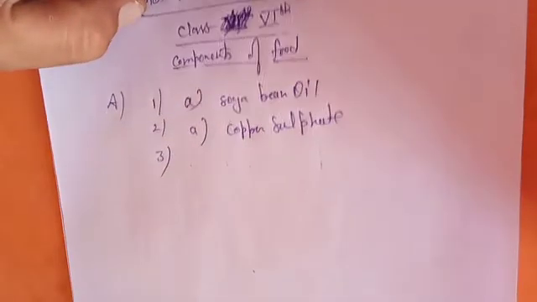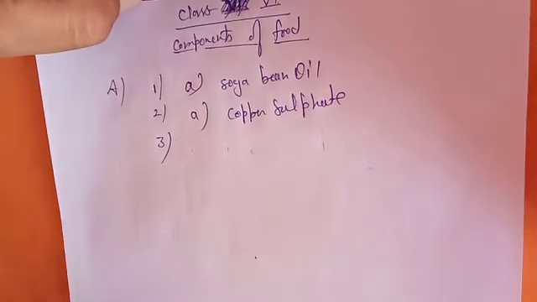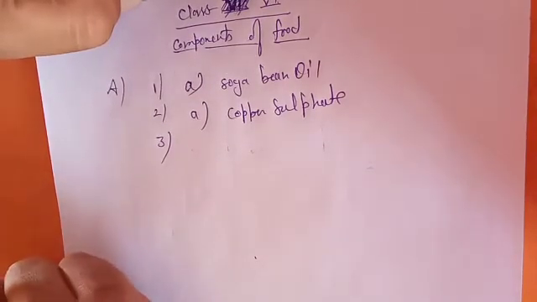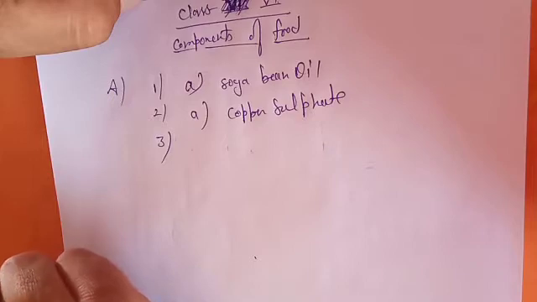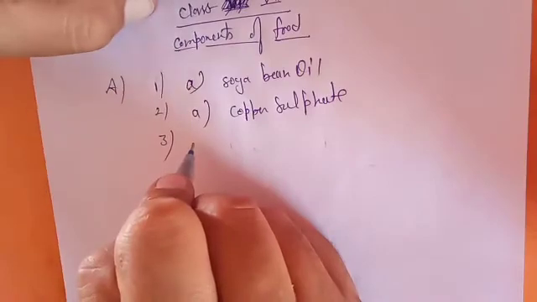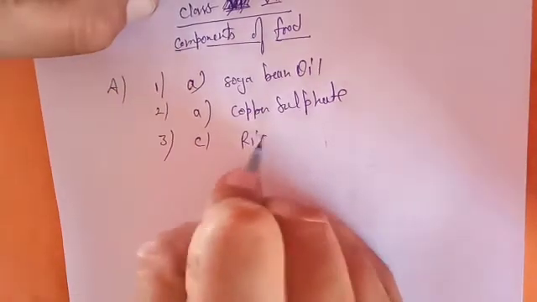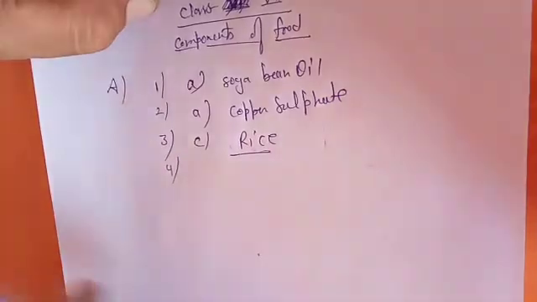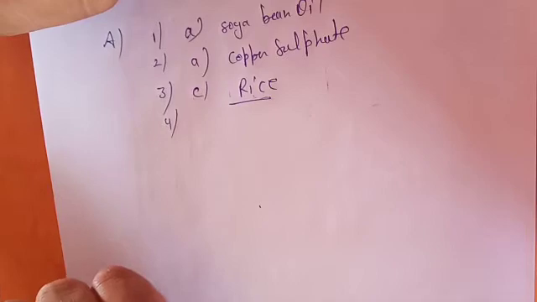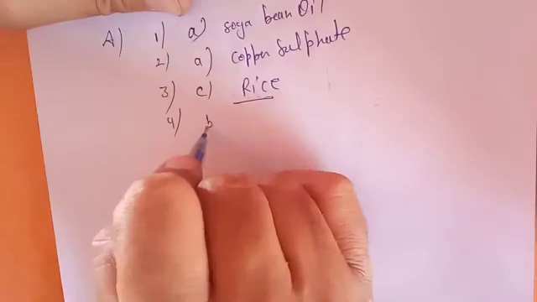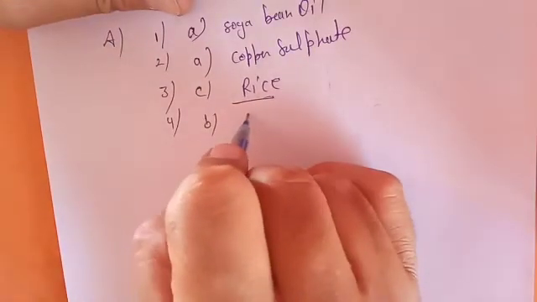Now the third one: which of the following food items show a positive starch test? Out of these, a starch test should contain carbohydrate. So the rice one we will give here, C as the option, which will show a positive starch test. Now the fourth one: obesity is due to excess intake of what? Fat, because fat gets stored. So the answer will be B, that is fat.